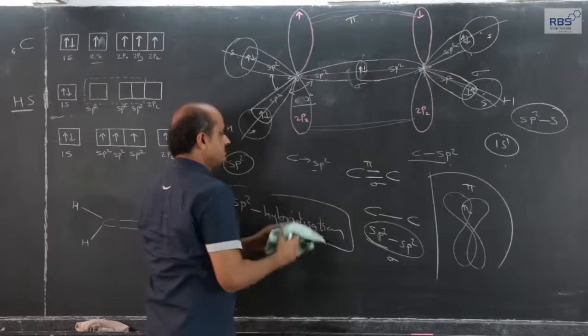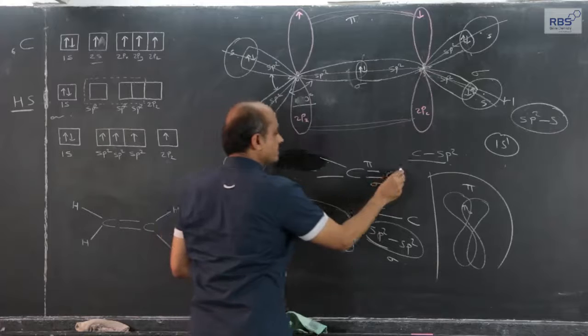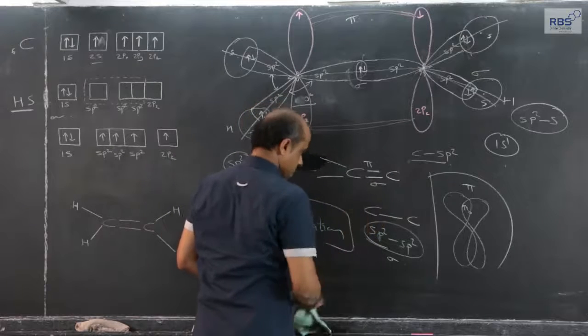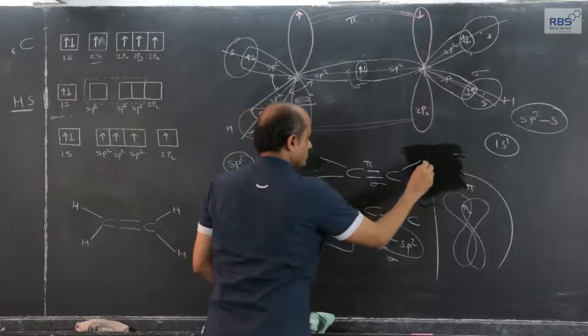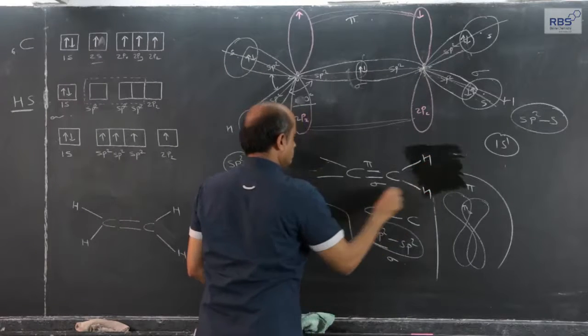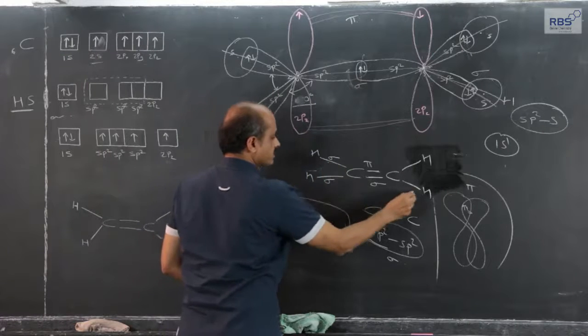overlapping, and each carbon forms two more bonds with two hydrogen atoms. These are sigma bonds.